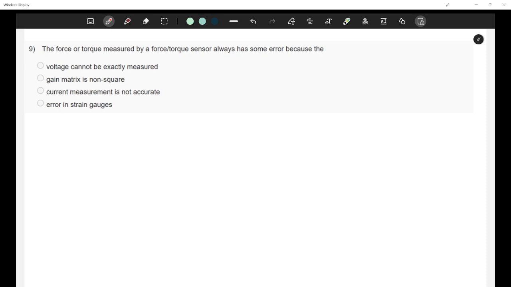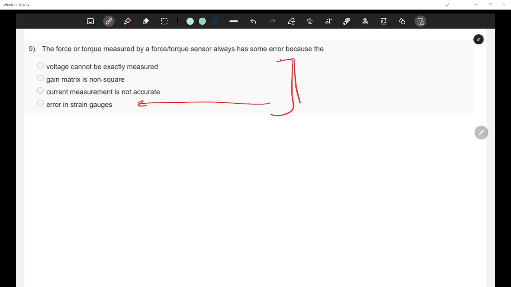So you know very well, right, that force and torque sensors basically measure the strain. It does not directly measure the force. It rather measures the effect of the force, which is given by strain. So force torque sensors typically use strain gauges, and error in strain gauges can lead to inaccuracies in force or torque measurements. So I would say that this is one of the correct options, but based on what has been taught to you, something else has also been taught, and I think one of the other options can also be correct.